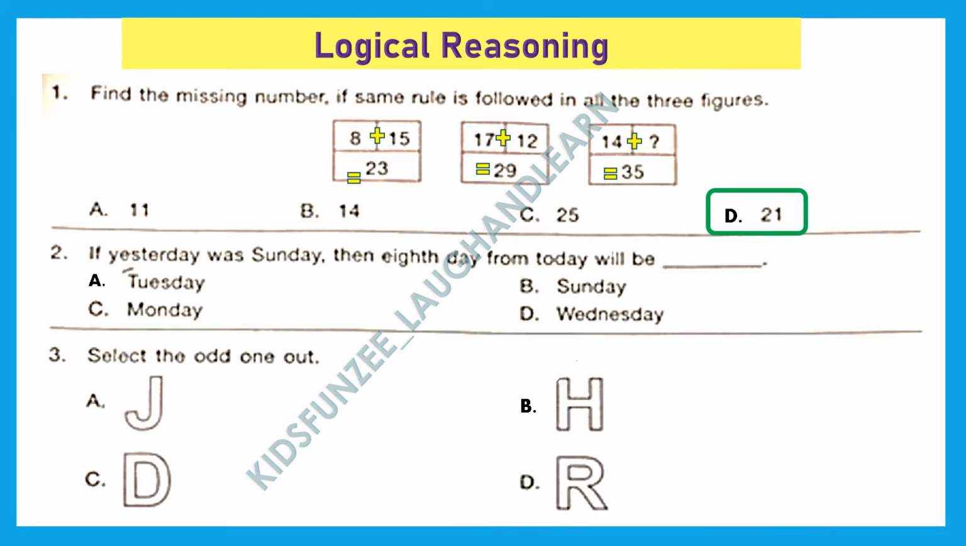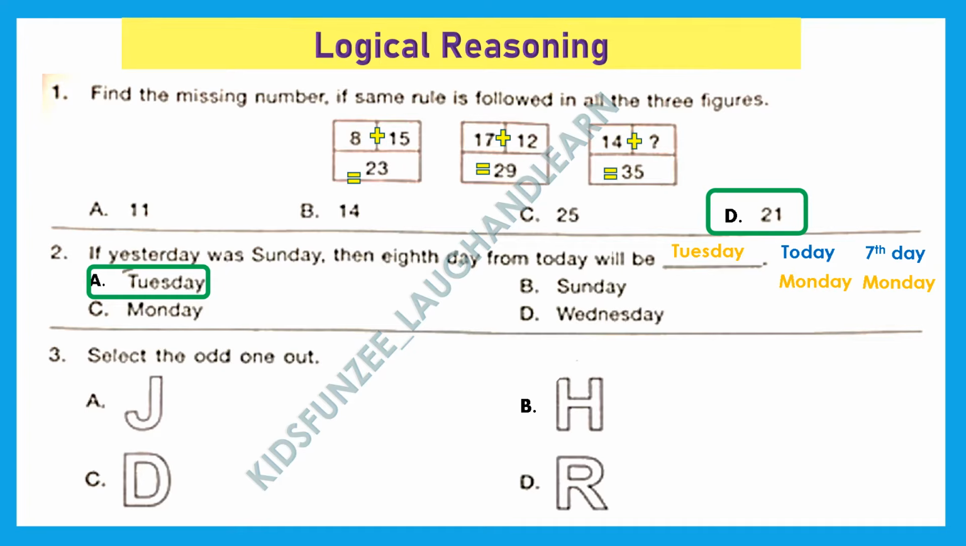Question 2. If yesterday was Sunday, then 8th day from today will be what? So if yesterday was Sunday, then today it is Monday. And in a week we have 7 days. So the next 7th day is going to be Monday. And what is going to be on the 8th day? What comes after Monday? That is Tuesday. Right answer here is option A, Tuesday.